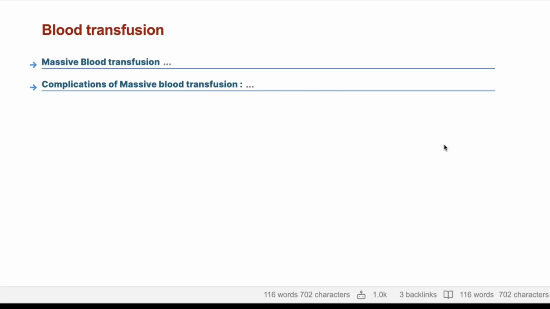Blood transfusion. It is a transfusion of large. Well, actually, I didn't find this in the notes that I'm studying. That's fine. You can watch the video later on.